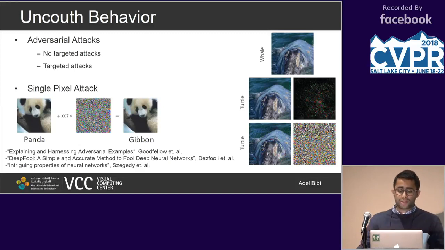So there are lots of works on this, like non-targeted attacks and targeted pixel attacks, and people have also shown that there are methods where you can just corrupt a single pixel and that will completely destroy the classifier's performance.